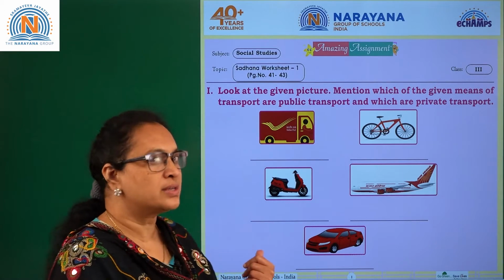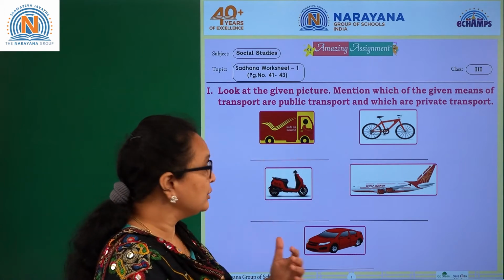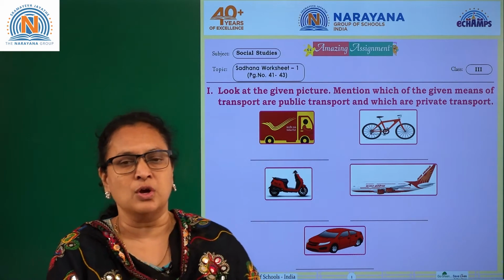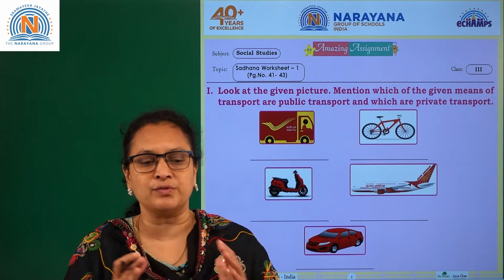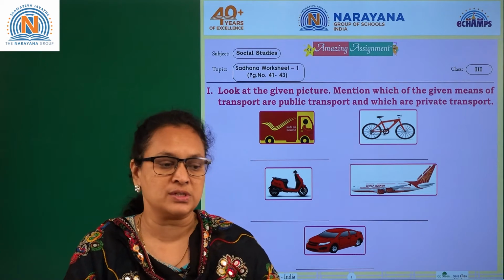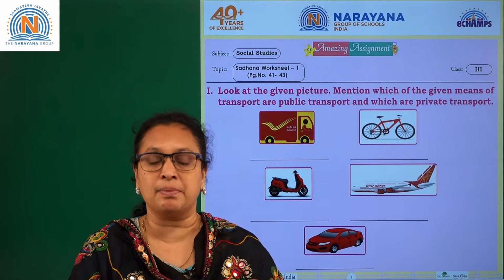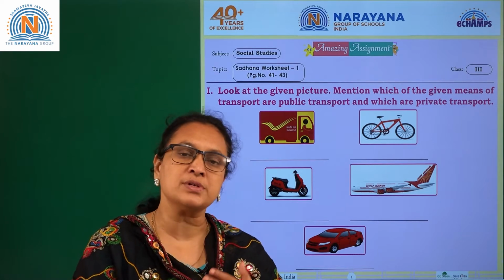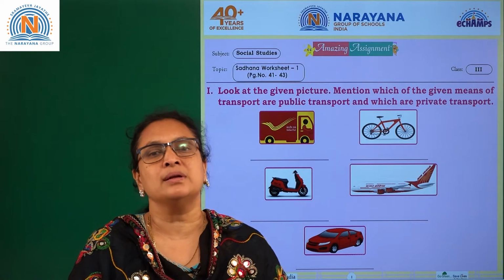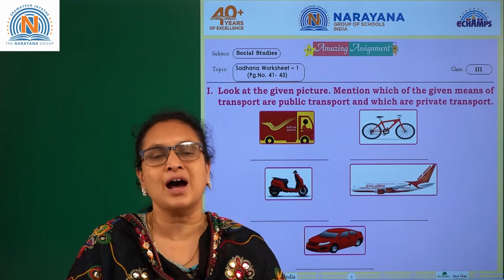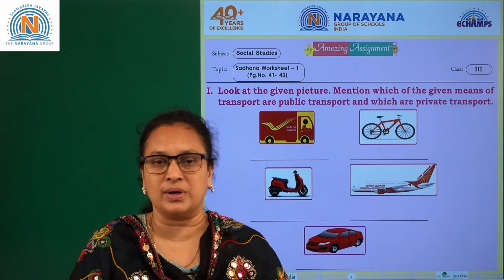Okay, here what they are saying, you need to observe the pictures and you need to write which are public transport and which are private transport. What is public and what is private? When we talk about public, public is all about the government. We say public toilets, public parks, okay, public buses. So this all comes under the government. Private, individually who is owning that particular vehicle or the house, it is called private, right?